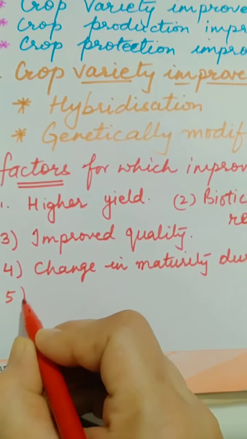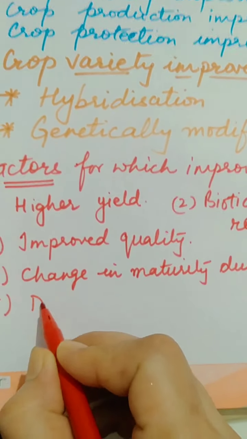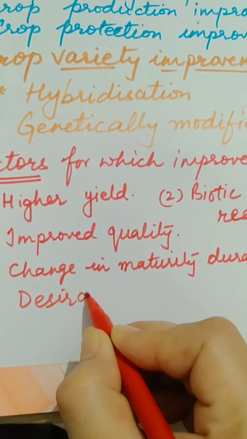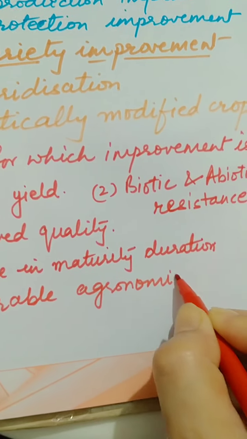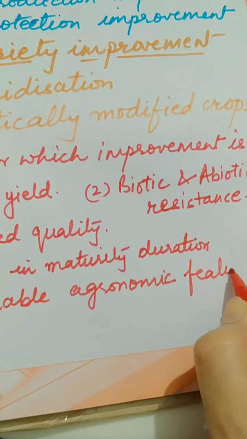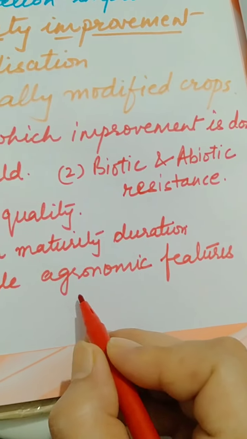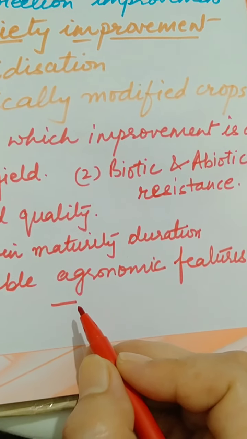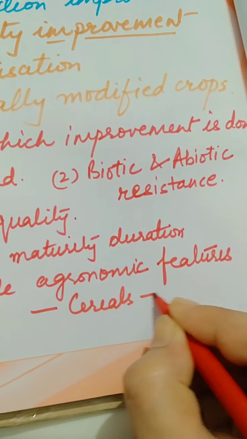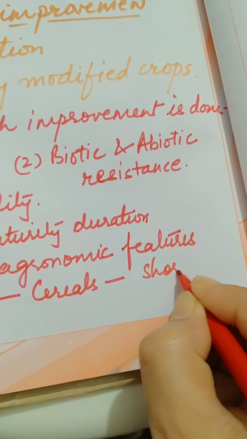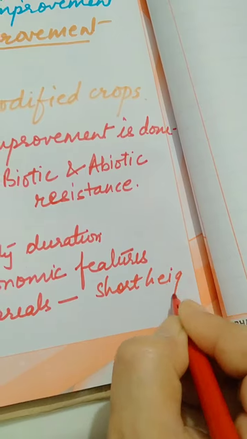And the last one is very important, that is desirable agronomic features. Agronomic means agricultural features. For example, if it is cereals, we want to grow cereals which are short heighted. What is the benefit of short height?